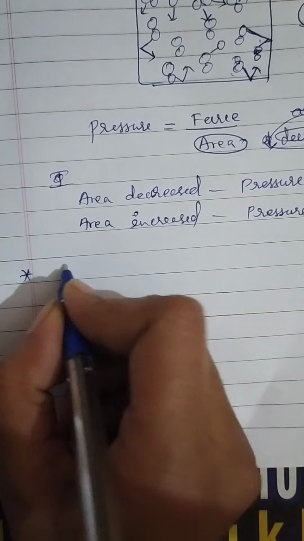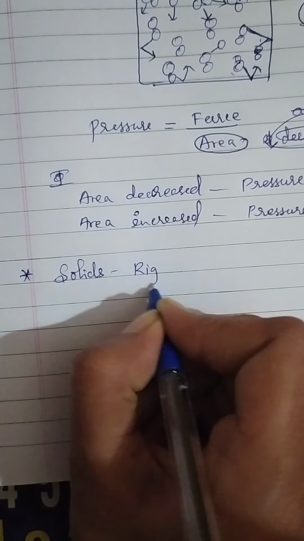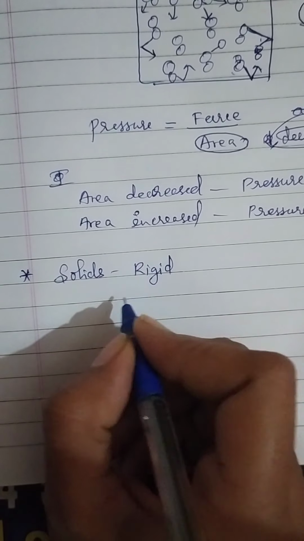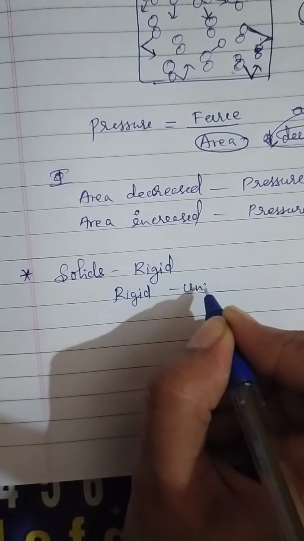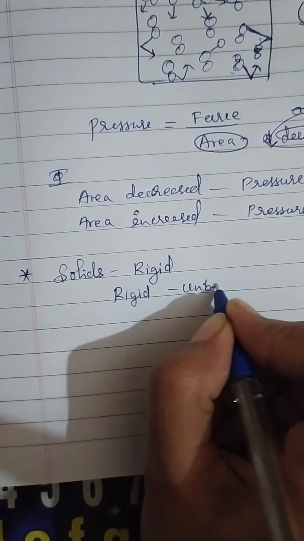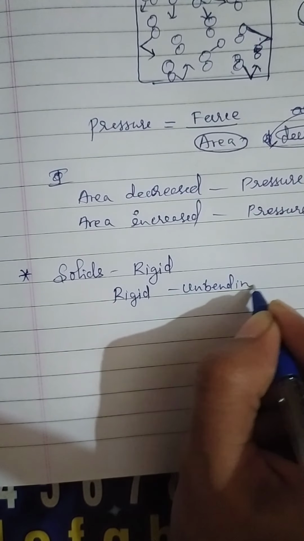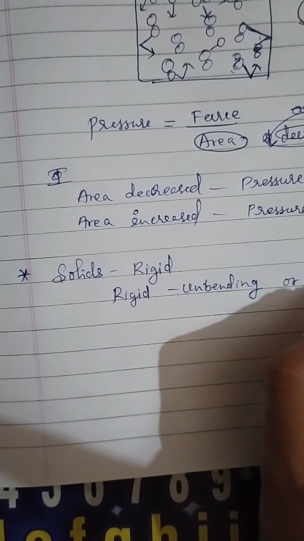Children, usually solids are rigid. Rigid means unbending, or inflexible.